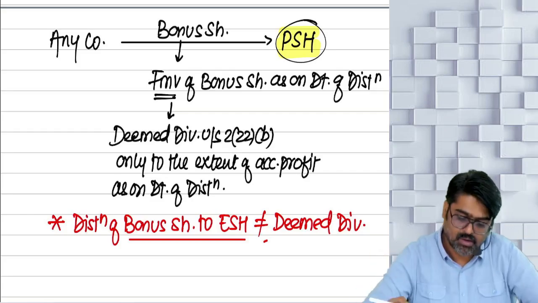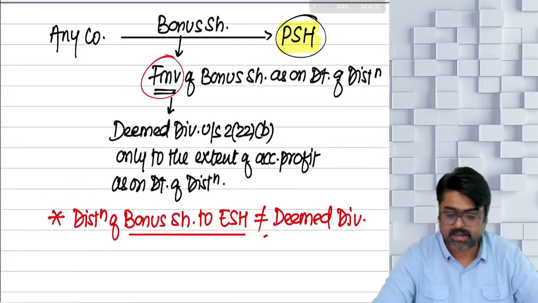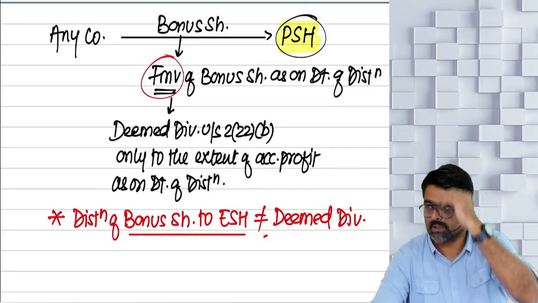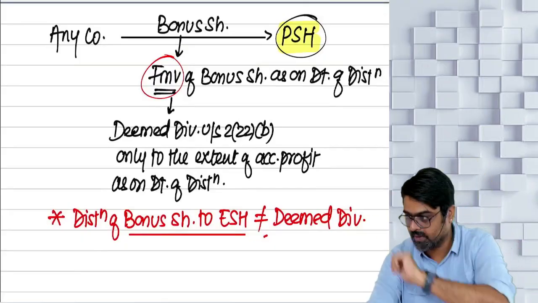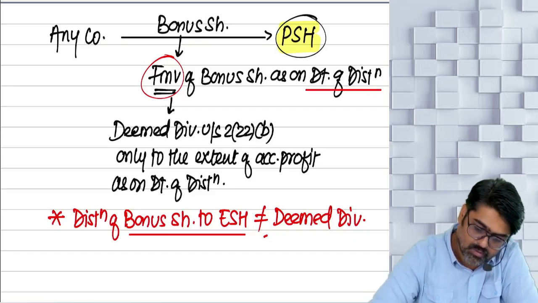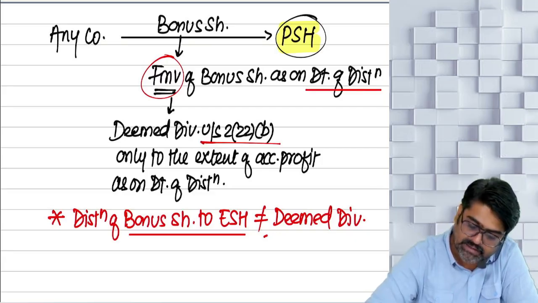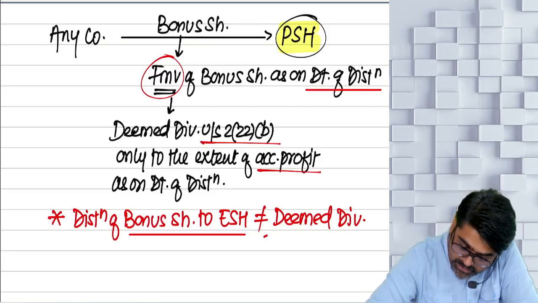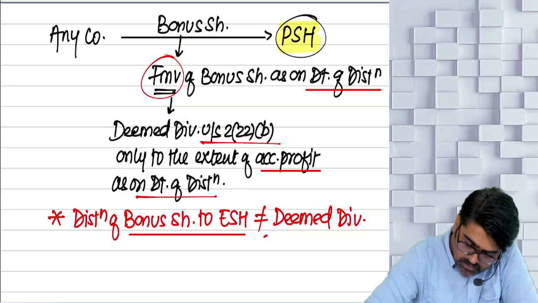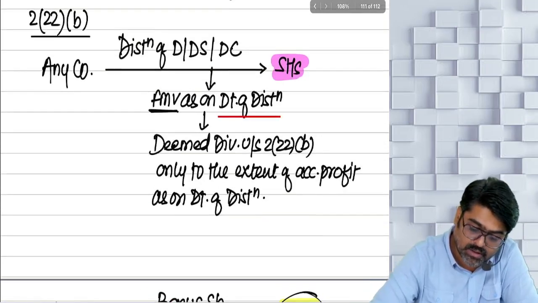Okay? So, what are you going to see? Fair market value of the bonus shares distributed to the preference shareholders as on the date of distribution. This fair market value will be deemed as dividend under section 222B to the extent of accumulated profits as on the date of distribution. Now, any shareholder receiving what?